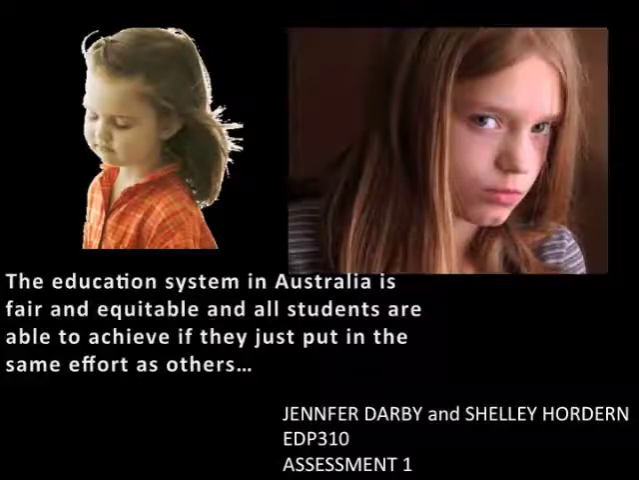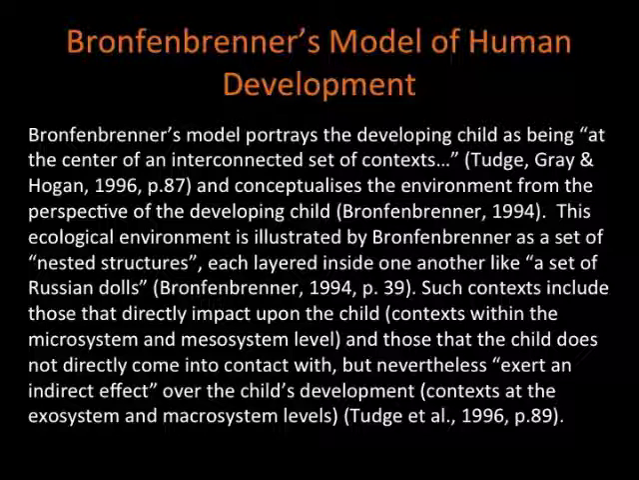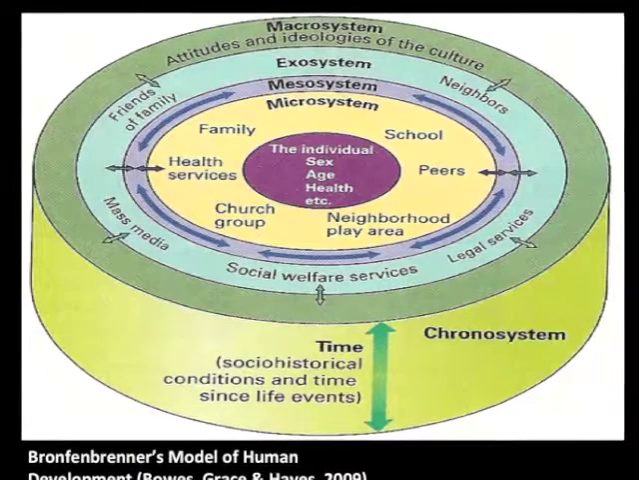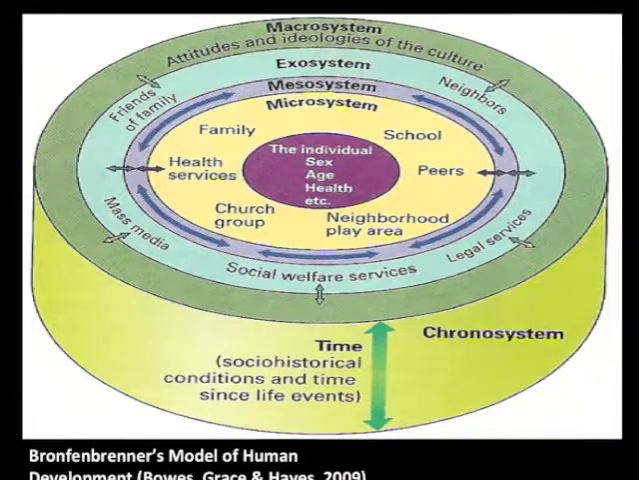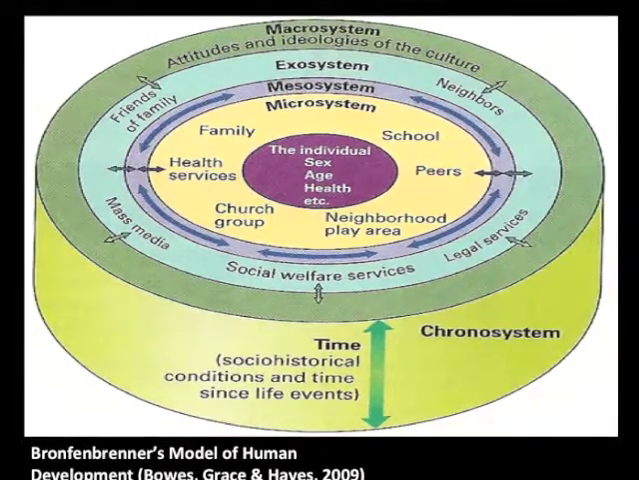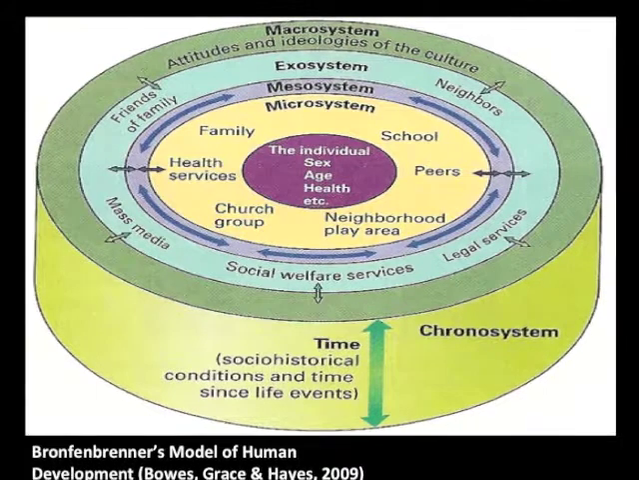This is our digital story to illustrate the effect that a low socioeconomic status can have on a child's education and opportunity to succeed. Bronfenbrenner's model of human development aims to show how an individual's experiences are influenced by everything they come into contact with, and how these experiences and their consequences change over time. This diagram graphically shows the different levels of Bronfenbrenner's model, from the individual through the microsystem, mesosystem, exosystem, macrosystem, and the time component of the chronosystem.